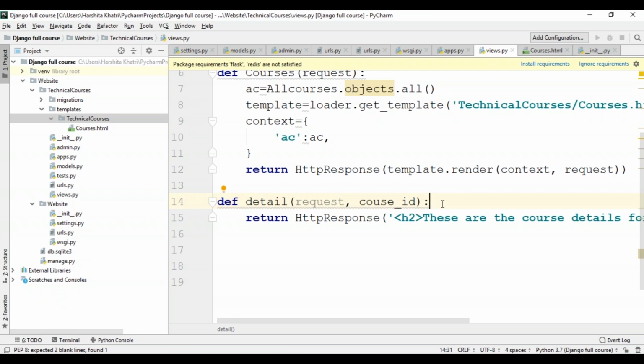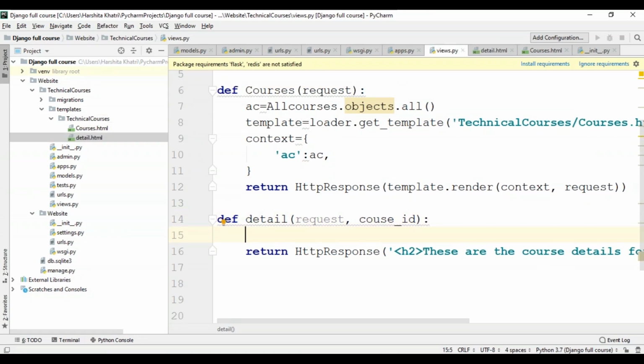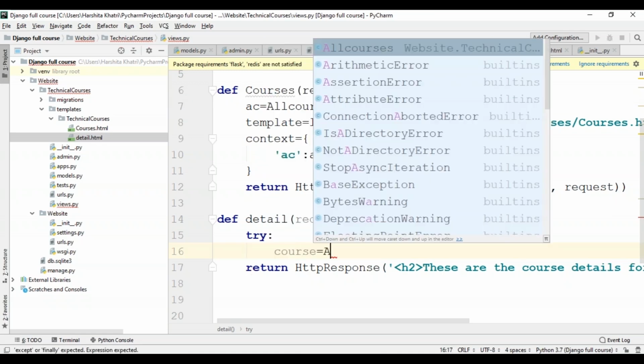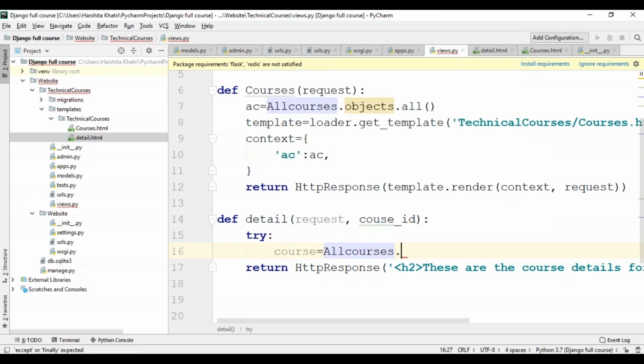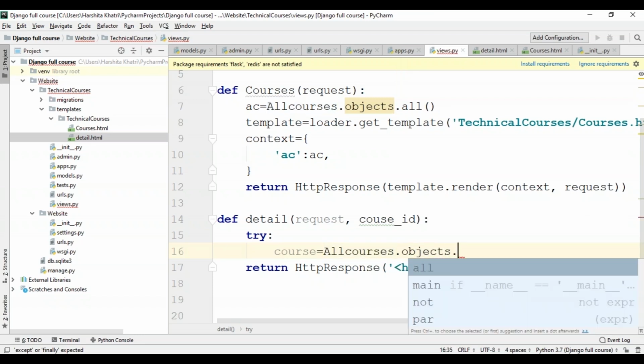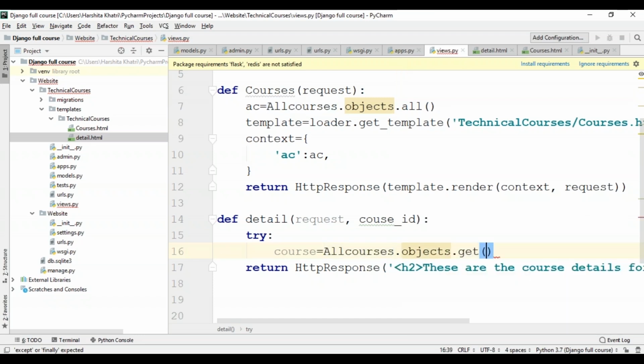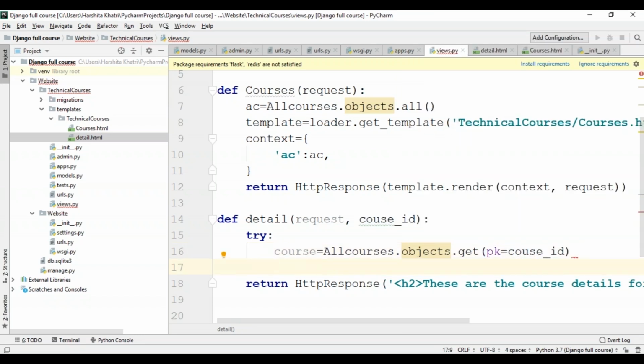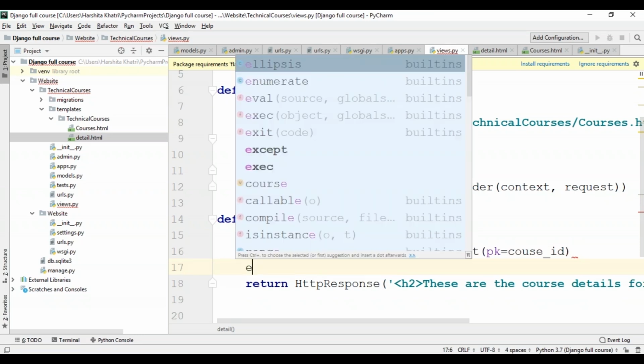To do this, I'll be using the try and except blocks. So first I'll write the try block, and within this, I'll create a variable named course. I'll store allcourses.objects, and here I'll be using the get method with the primary key. So pk is equal to the course ID. Okay, so after this comes the except block.